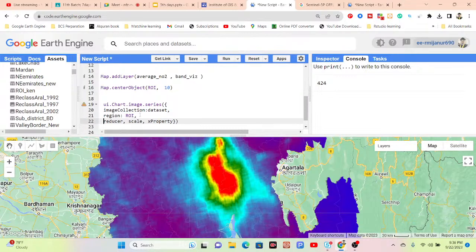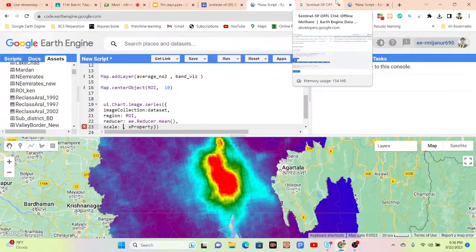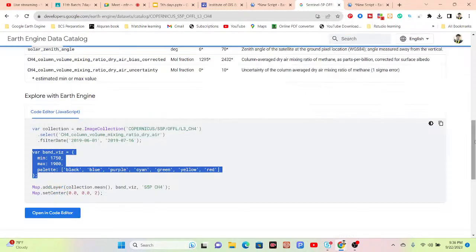Then reducer. This time I calculate the average result, so use ee.Reducer.mean. Then scale. Scale is the resolution of the satellite images. You can see what the resolution is: 1113.2 meters. This is the resolution.